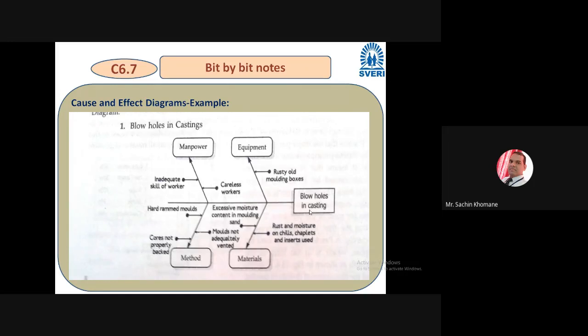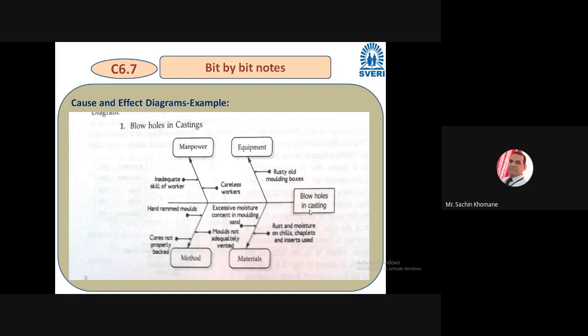What are the causes? Main causes, first try to understand. Look at the diagram in a square box. You can say main causes are manpower, equipment, material, method. Now, what may be the sub causes? It is very important. Now you have to start preparing sub causes. So let us start with manpower. So this is the cause. Manpower is the cause. But what is the sub cause? Here the sub cause is very important.